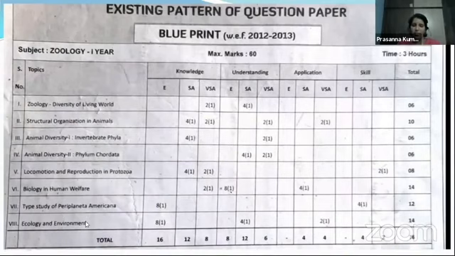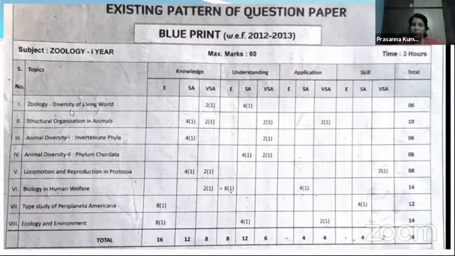From these 8 units, in your final examination or in your IPE examination, you are going to get a 76 marks paper. Out of 76, you have to answer only a 60 marks paper. And the time duration for your examination will be 3 hours. Let me explain how many marks you are going to get from each unit.